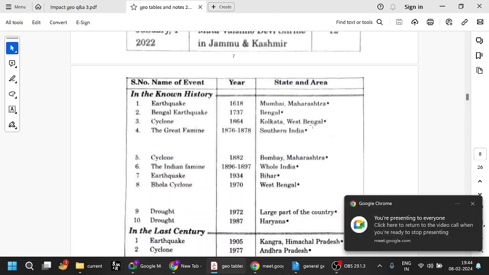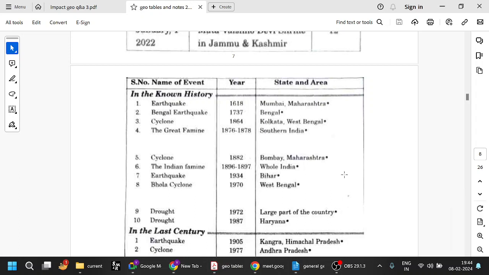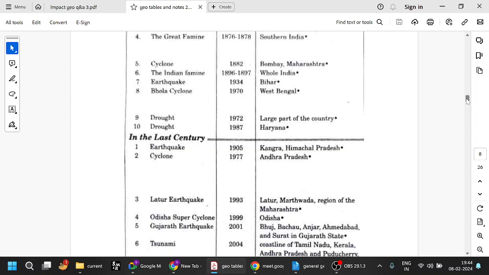Okay, so the great famine in 1876-78 in southern India, and 1882 cyclone, and 1896 famine, 1934 earthquake, and Bhola cyclone 1970, again 1972, 87 droughts. So whatever you can remember, these are standard things to be remembered.